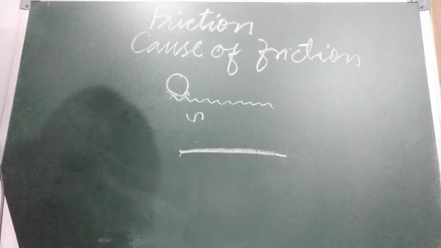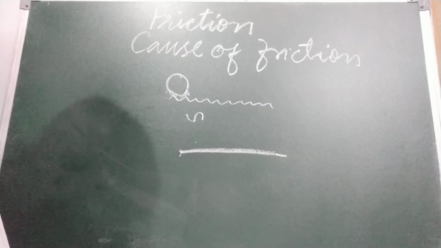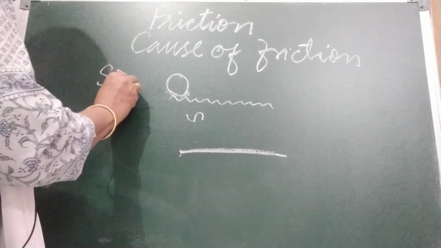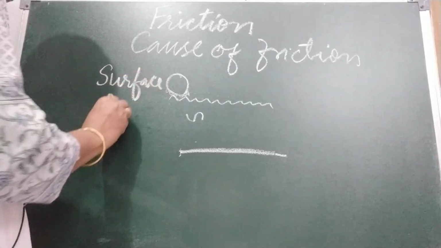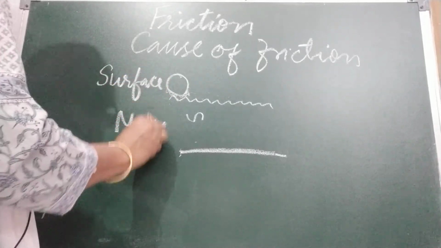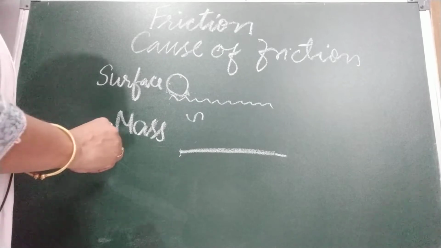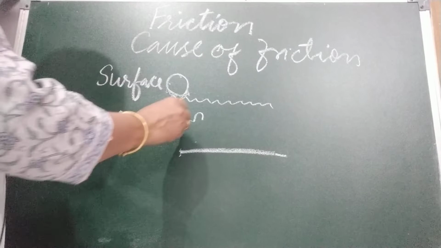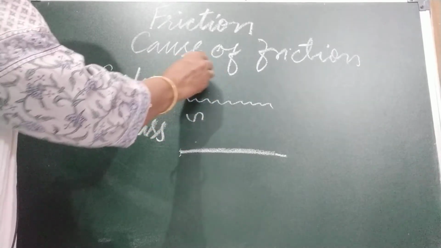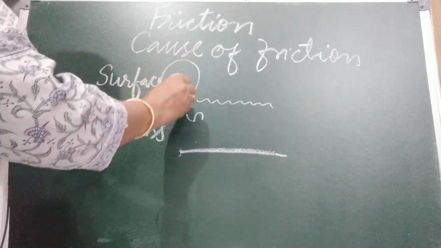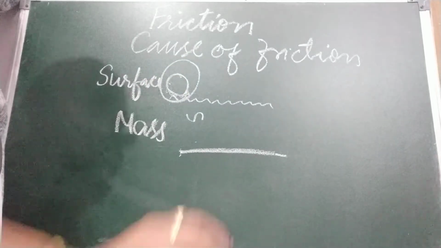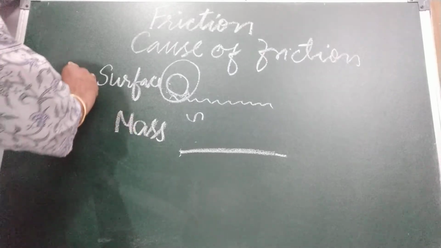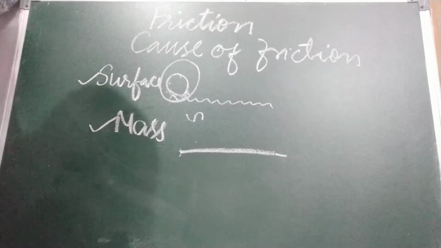Second, friction depends on the mass of the object. First is the surface, second is the mass. Here we have taken a ball, and the mass of the ball is less. The weight of the ball is less. If we take a big ball, then we will see the friction is more on this big ball. So friction depends on the surface as well as on the mass.